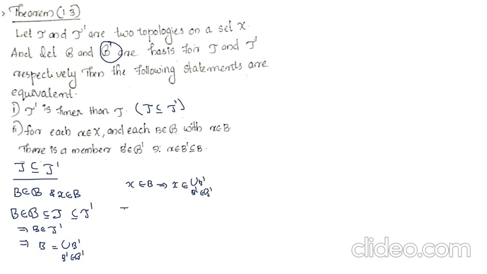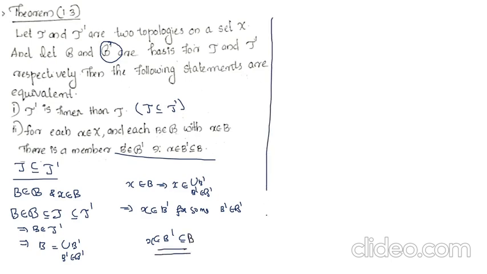That implies X belongs to any of the member, that is X belongs to B dash for some B dash in B dash. That is we get there exists B dash belongs to B dash such that X belongs to B dash, which is a subset of corresponding union. Union is nothing but B. X belongs to B dash, which is a subset of B. So we get the second condition.